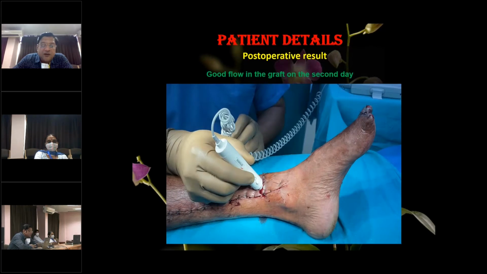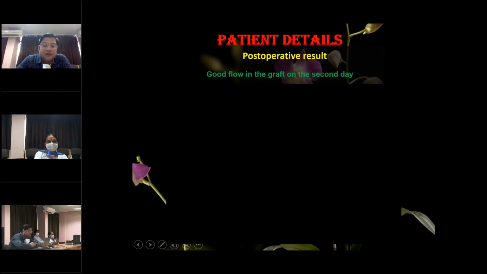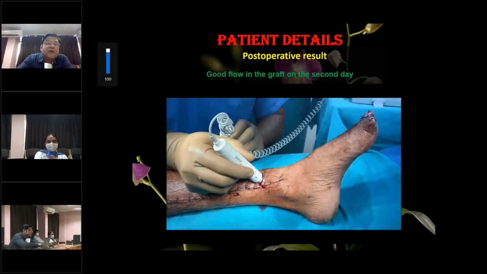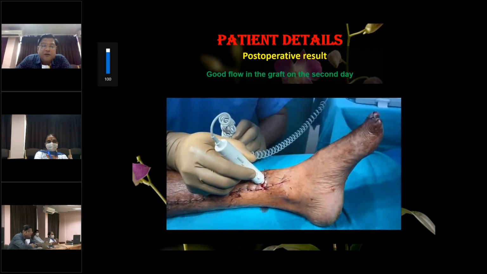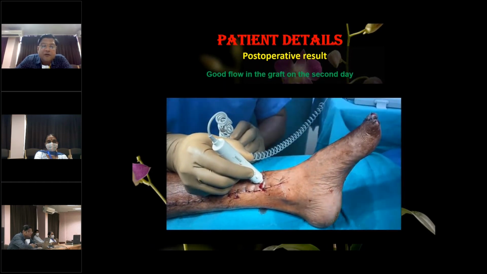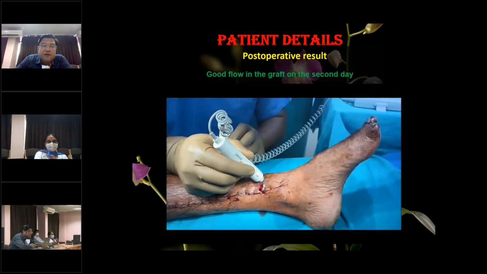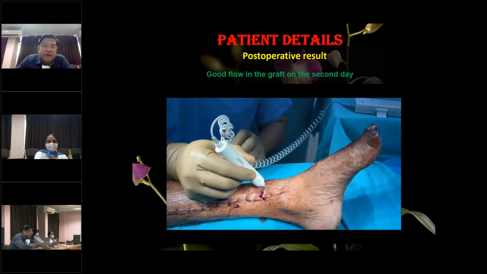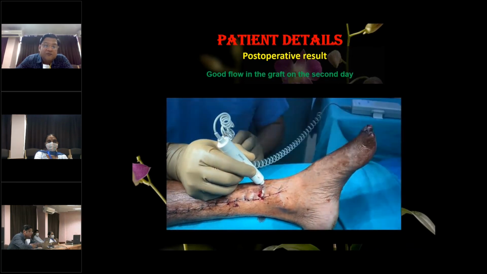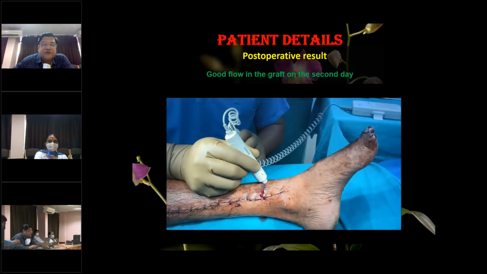We always do assessment of these patients, and this is the Doppler study on the second day. You can hear the pulsations.